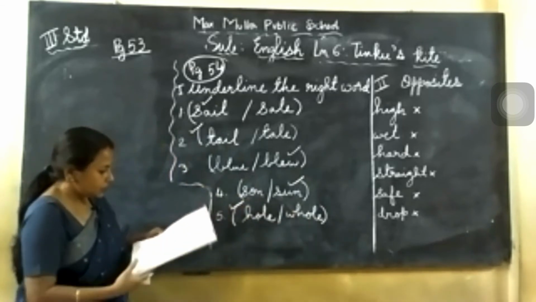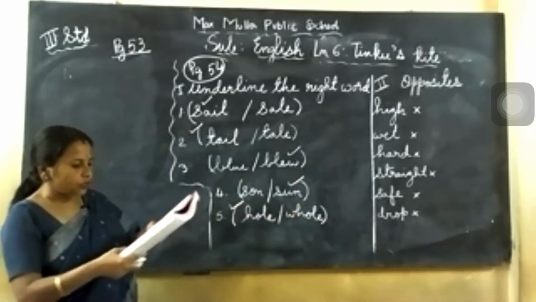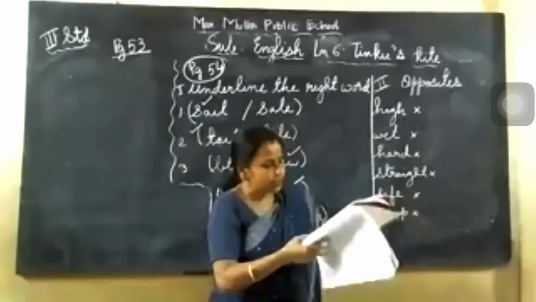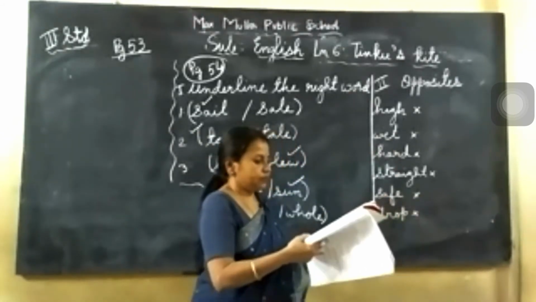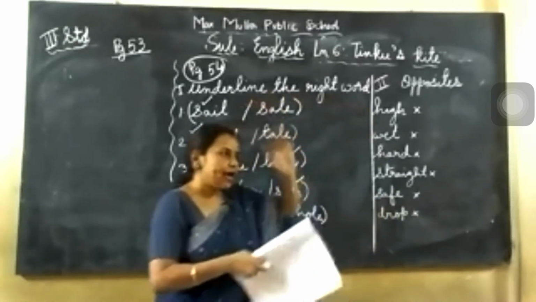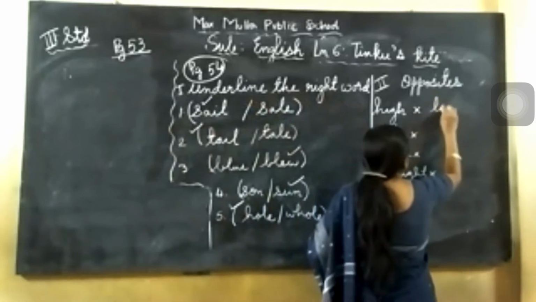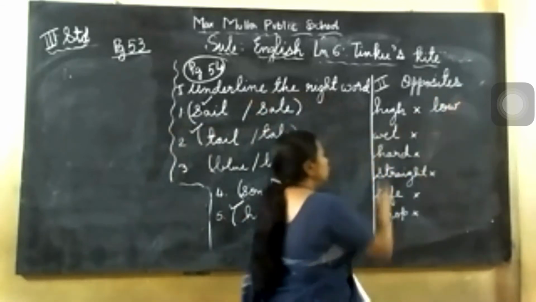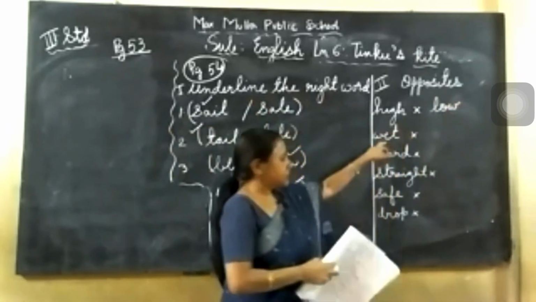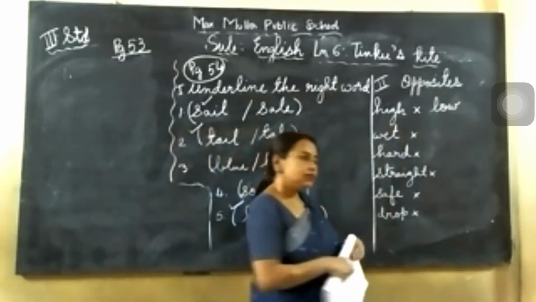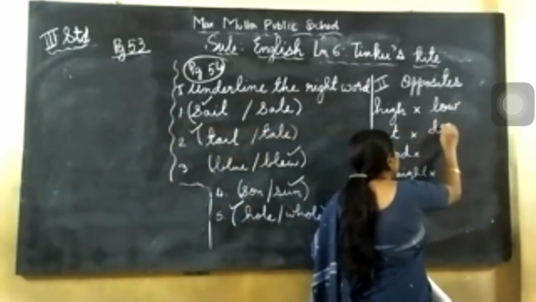Okay. So next, you see, that is opposites. Write the opposites. You come here now. These are opposites. Down only. Second main is write the opposites. What is this? High. High means very high. Opposite is low. LOW, low. So write the answer here directly. LOW, low. So next it is wet. Wet means you put something in the water, it will get wet. Opposite is dry. So write DRY, dry.